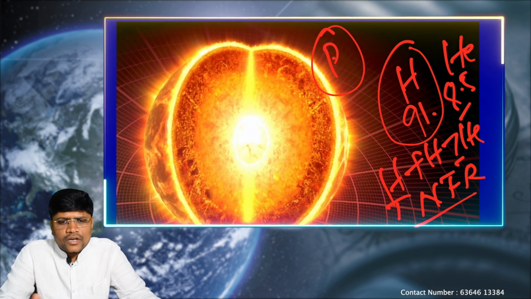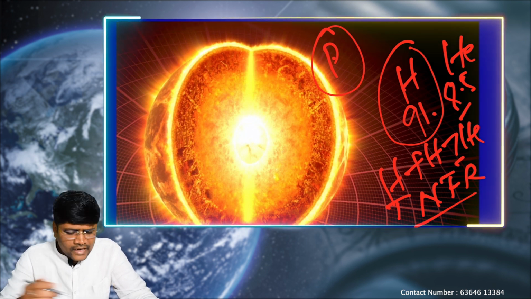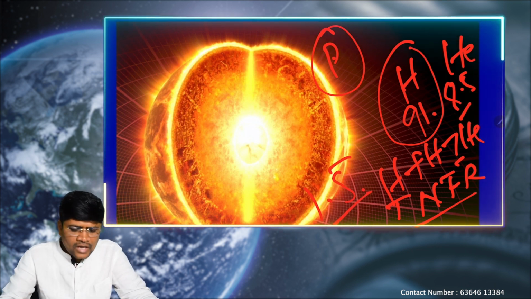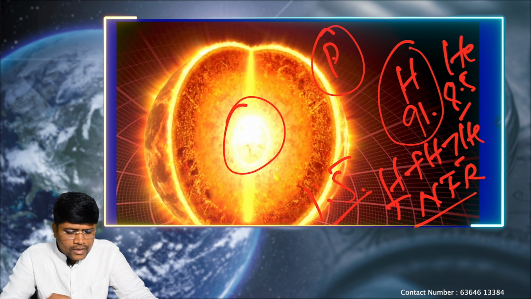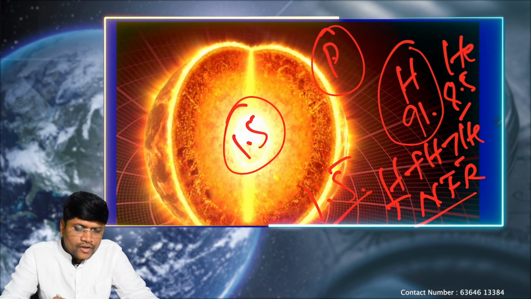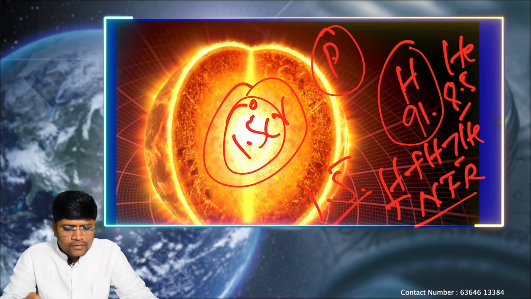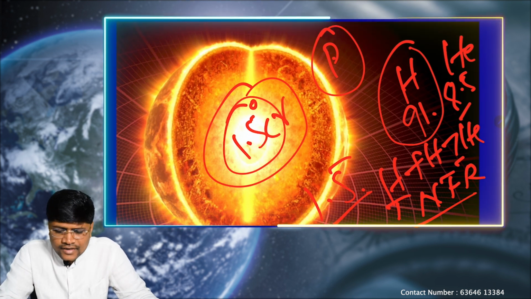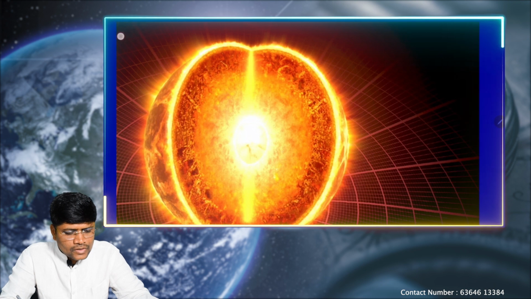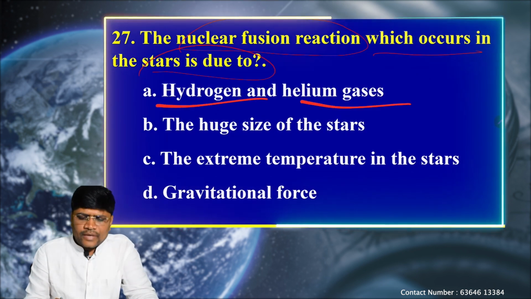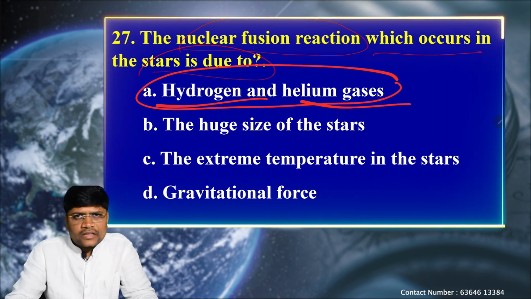We cannot create the nuclear fusion reaction artificially. It requires a good amount of temperature, that too in terms of crores. Our sun has 1.5 crore degrees at its core. Because of this excess temperature only, it supports the thermonuclear fusion reaction. So it is not just because of hydrogen and helium; these gases are found in other planets also.